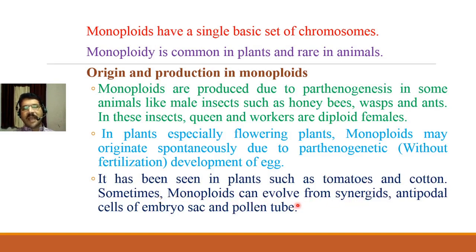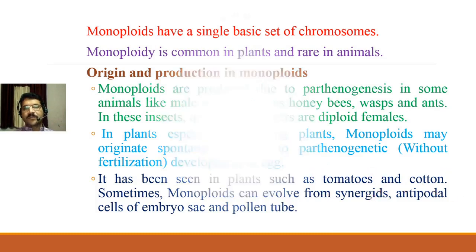Sometimes monoploids can evolve from synergid and antipodal cells of embryo sac and pollen tube. So sometimes in some plants these type of monoploids can be evolved from the synergids and antipodal cells of embryo sac, as well as they can develop from pollen tube. So such type of monoploids can be seen in tomatoes and cotton plants.